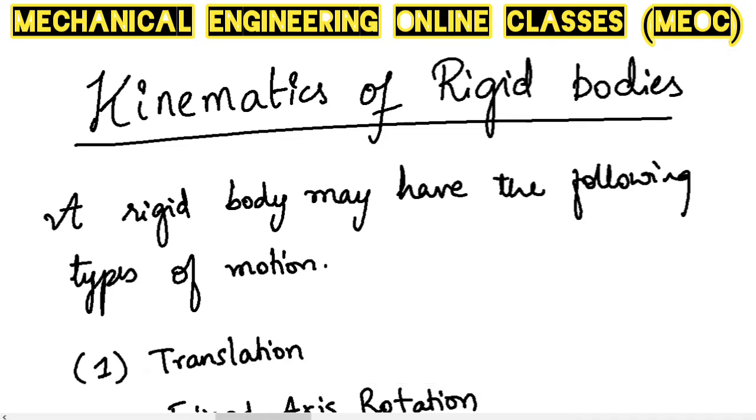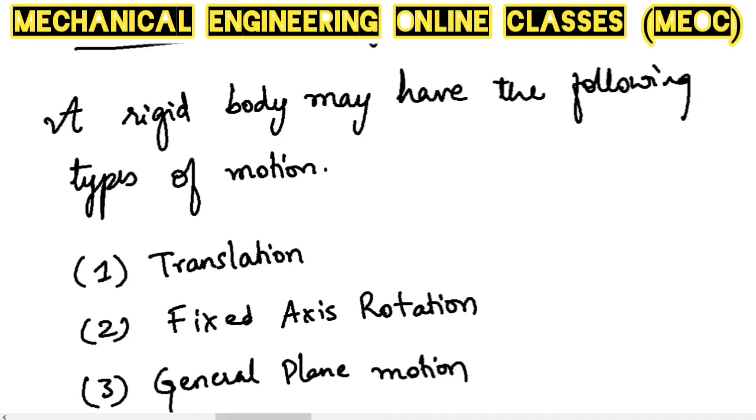Kinematics of rigid bodies. A rigid body may have the following types of motion. So rigid body is defined and it is differentiated from a particle also. That concept is already discussed in one of the lecture videos. The link can be checked through the description given below.